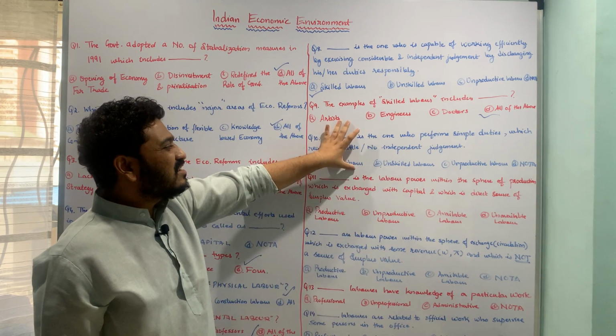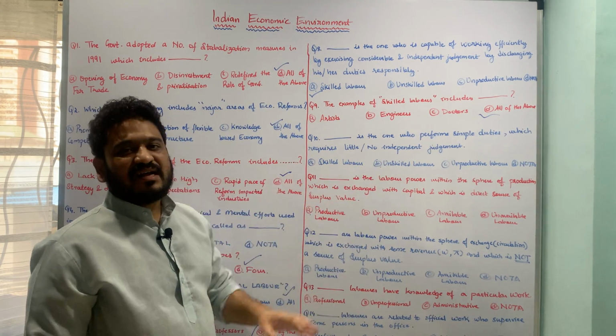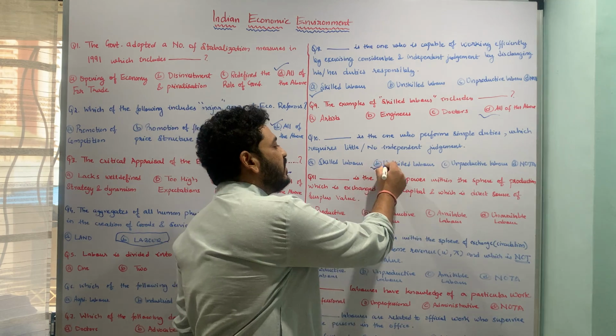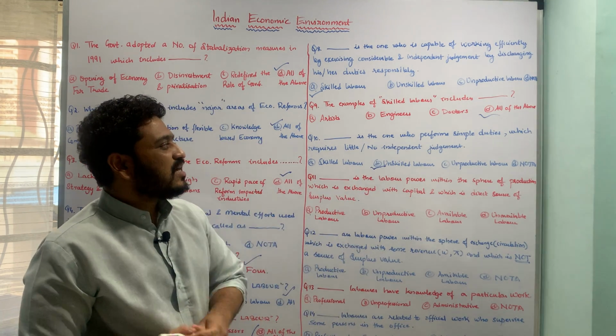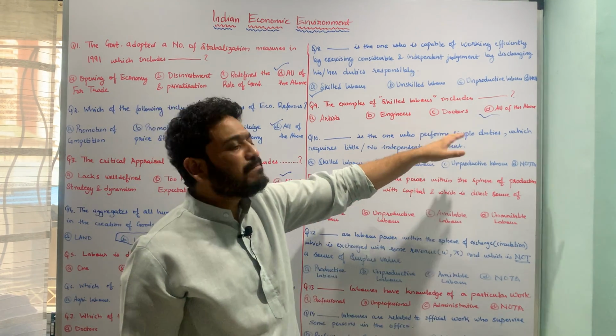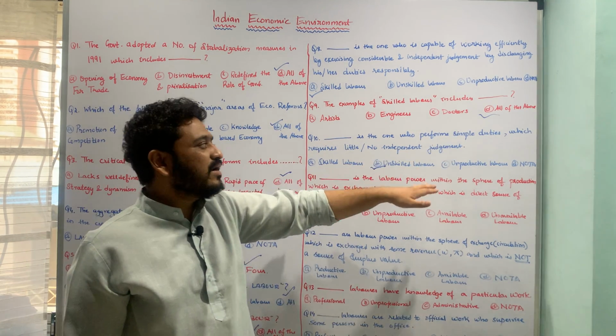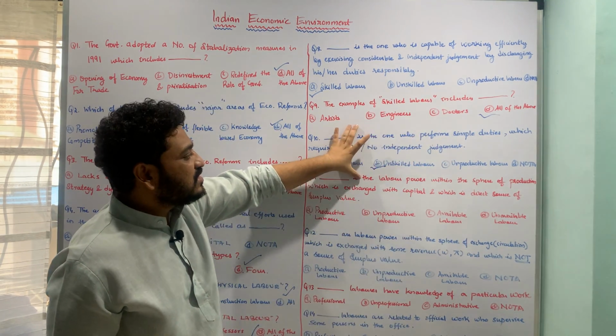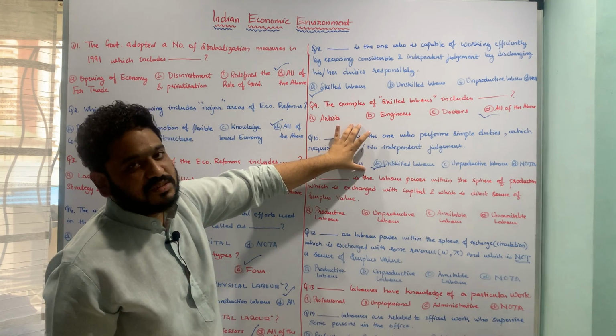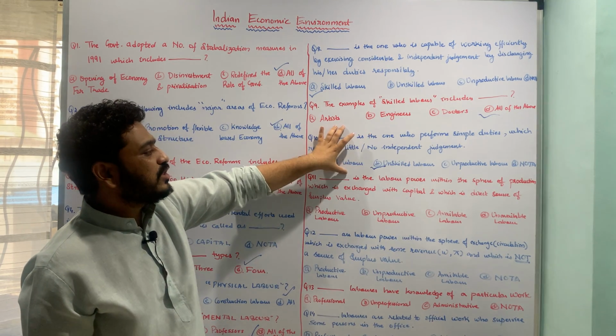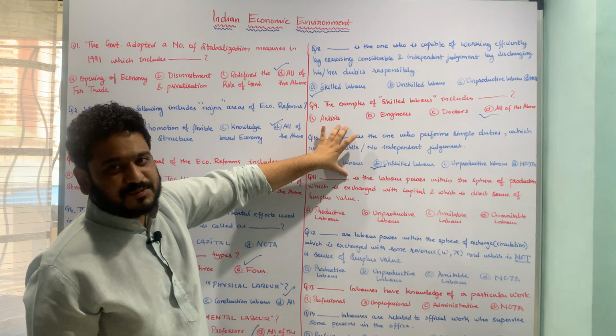And here it is clear that it is unskilled labor, and therefore option B is the correct answer to this question. Unskilled labor is the one who performs simple duties which requires little or no independent judgment. So therefore this is the correct answer, option B, which is unskilled labor, to this particular question. I hope the question is pretty much clear.